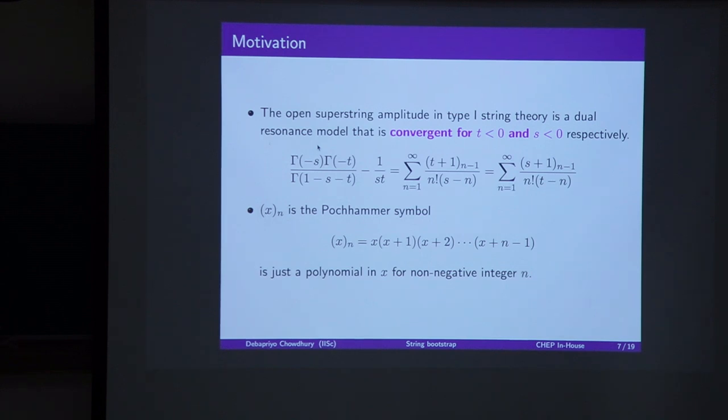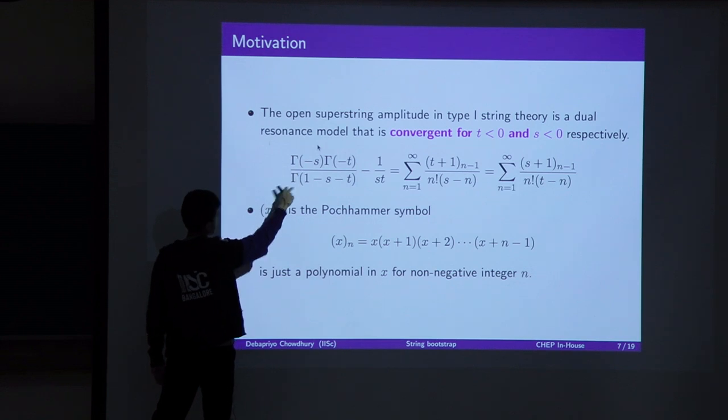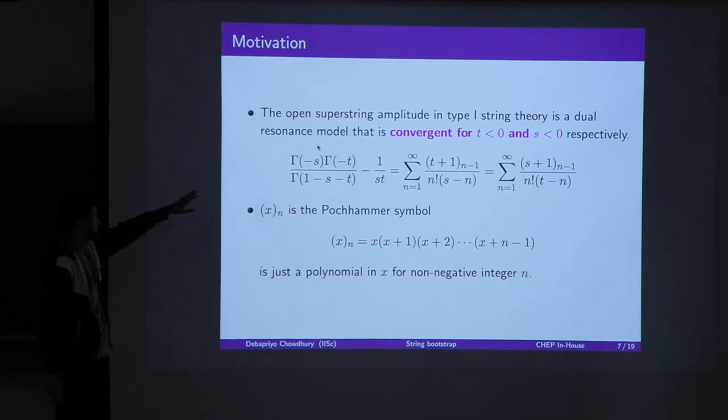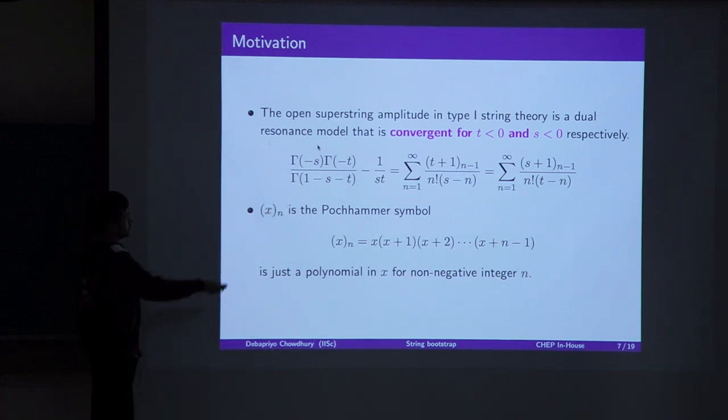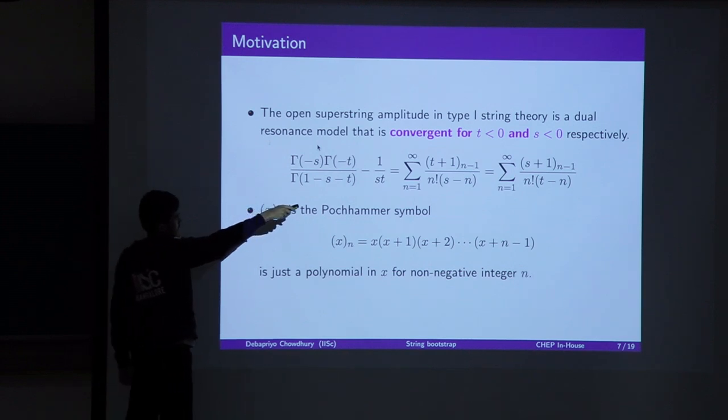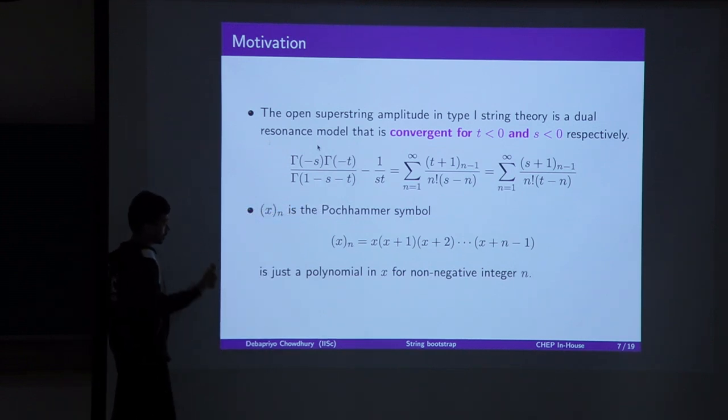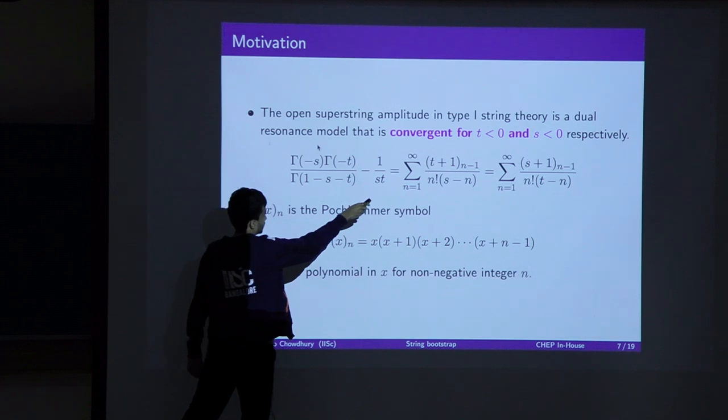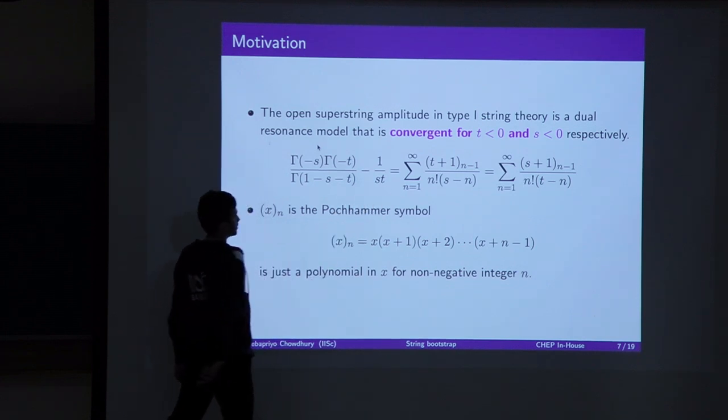So one such model is the superstring amplitude in type 1 string theory. It is a modification of the Veneziano amplitude, and we see that it is a dual resonance model. If you write a ratio of gamma functions in this manner, then it will be a sum over S channel poles and T channel poles. And the crucial bit is that this summation is equal to the other summation.